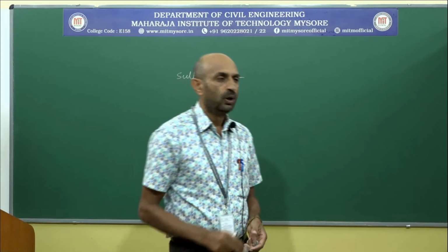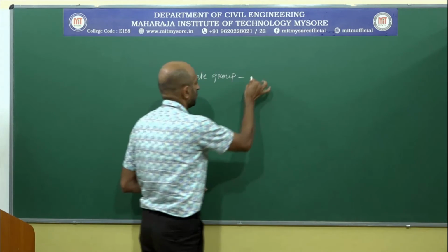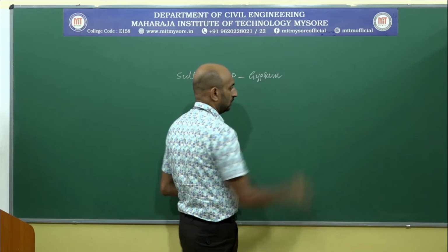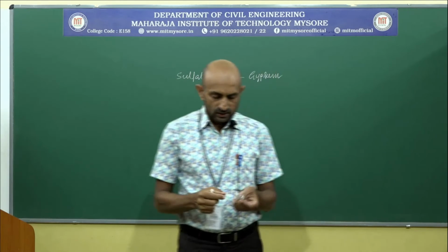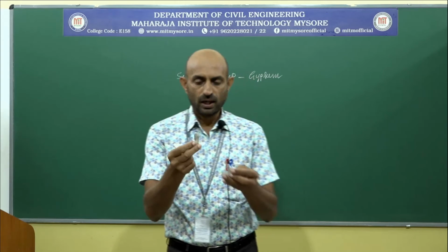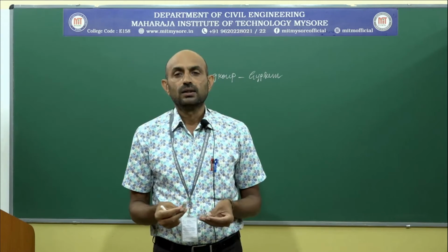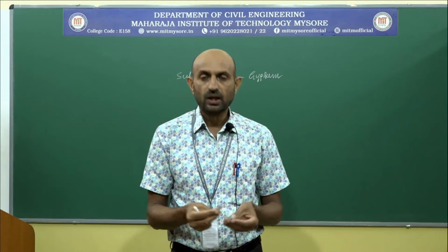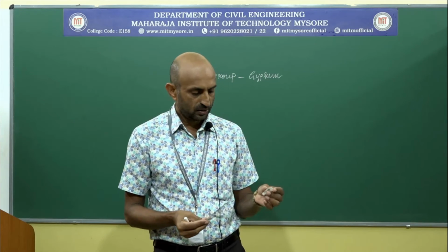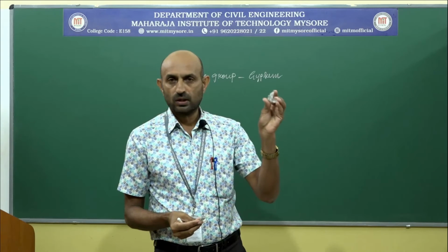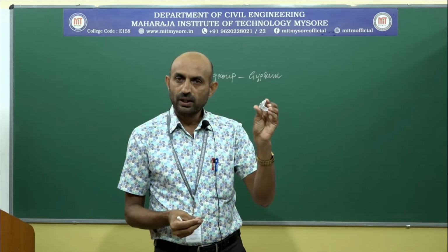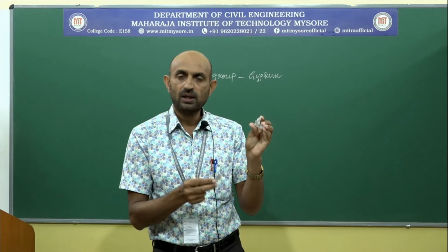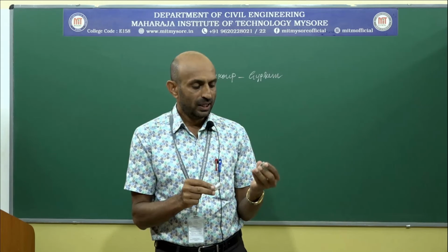In the sulfate group, we are going to find gypsum. Gypsum is a fibrous habit mineral. The chemical composition is CaSO4·2H2O, which means calcium sulfate. What is the color? Grey. When we rub against the streak plate, which means when we obtain the powder form of this mineral, that also appears in grey color.